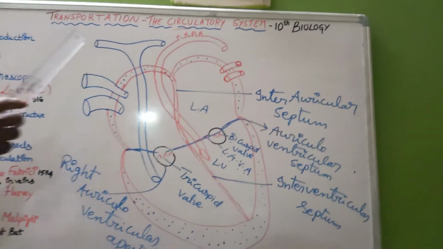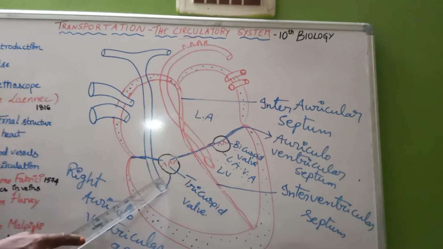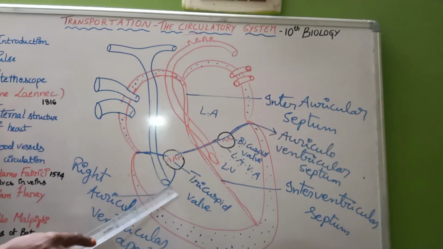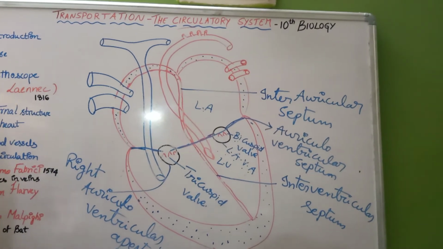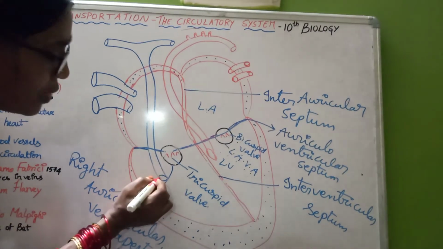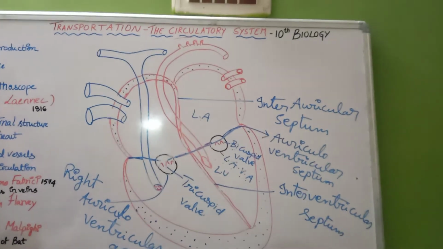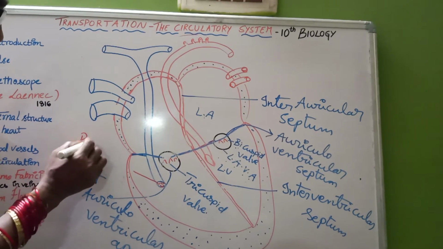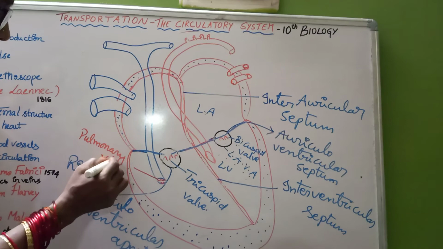Now let us see this blood vessel we call the pulmonary aorta, which takes its origin in the right ventricle. There we are able to find 3 semilunar valves. These are called the pulmonary valves.